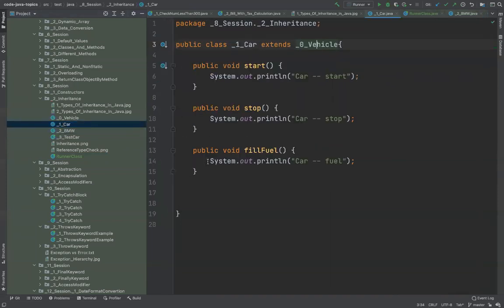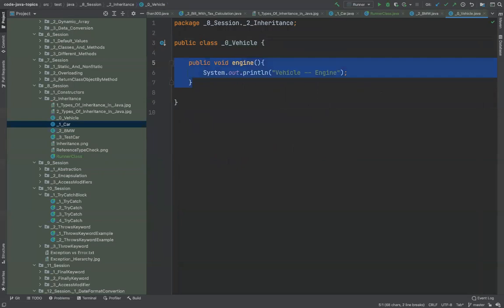this car, right? Let's say I want to have another instance of the car. For example, it could be a different kind of car, for example hatchback, for example sedan, the different kinds of cars possible. So if I go and implement engine in all of them, that means I am doing duplication, isn't it?